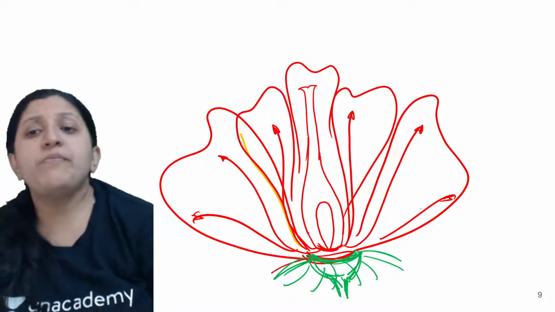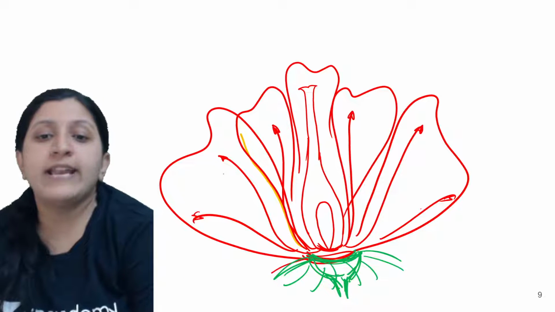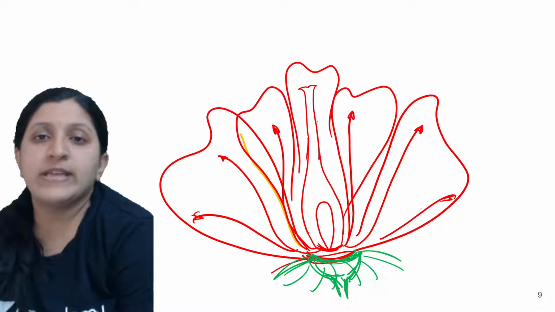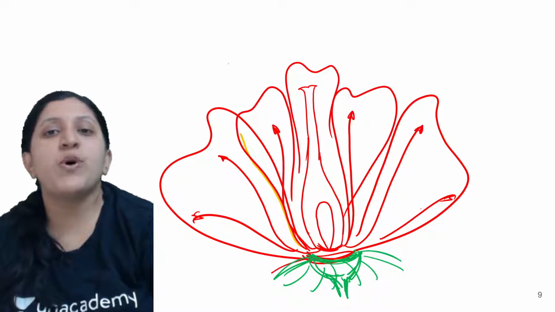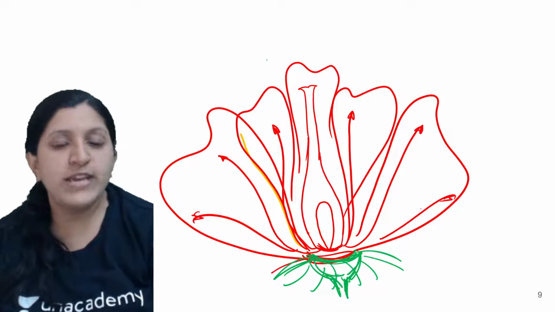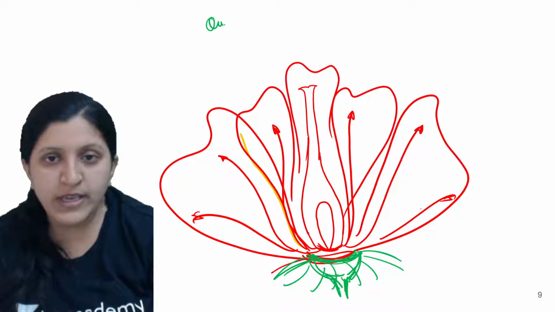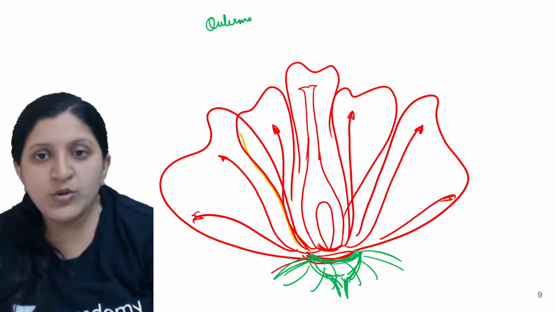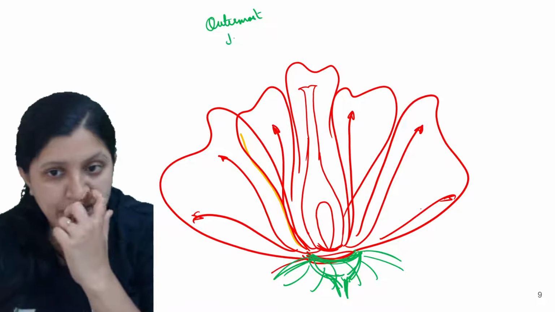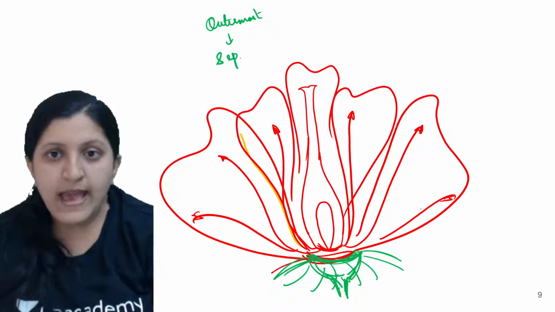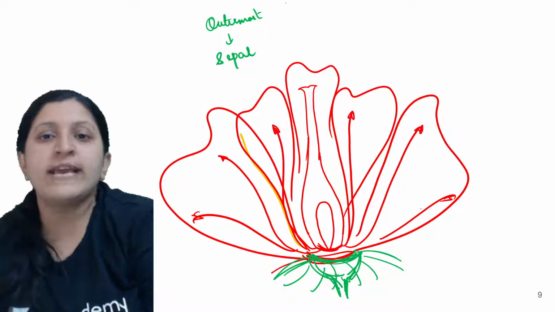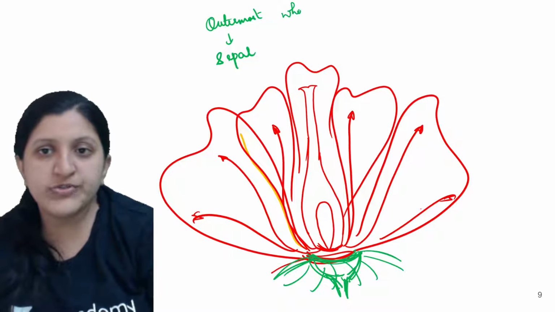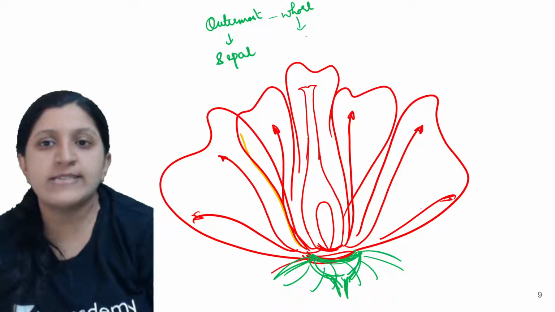Now based on that, you can find the structural arrangement, from outermost to the innermost. The outermost is basically the sepal. And then you can see there is a petal, the next whorl. The next whorl after the outermost is the petal.